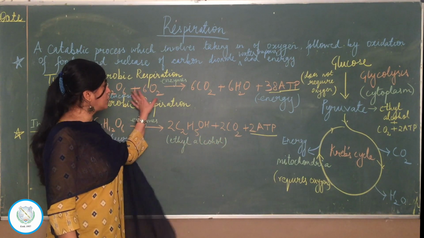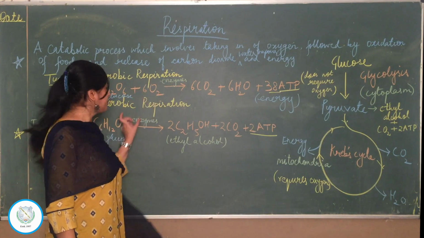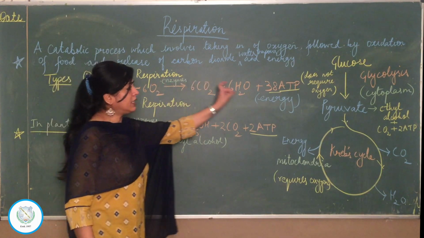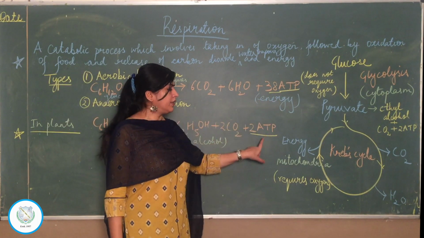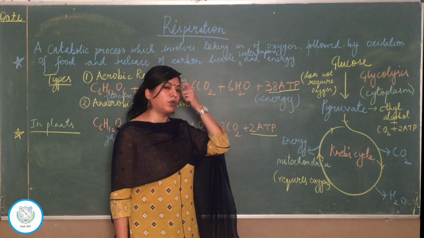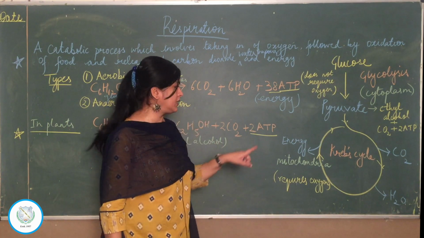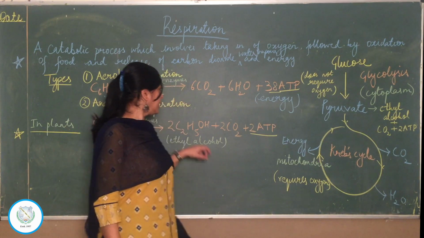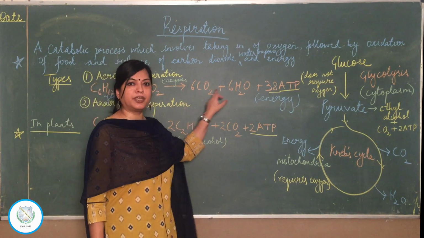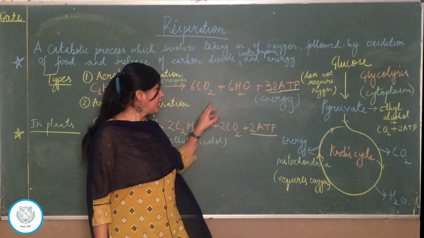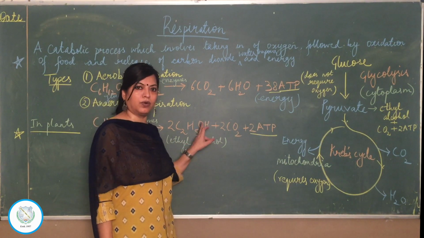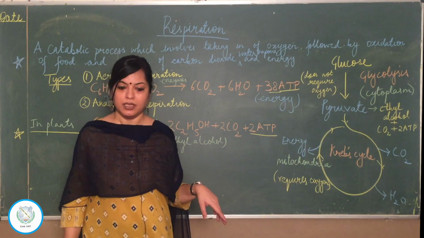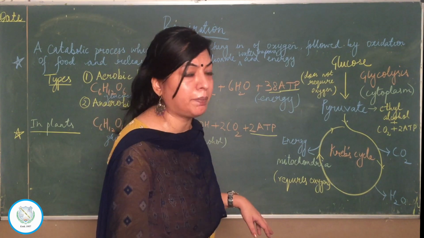So first variation was requires oxygen, does not require oxygen. Second was releases more energy, releases less energy. When you write more in bracket, you need to write 38 ATP. Releases less energy, you write 2 ATP. End products formed are carbon dioxide and water vapor. End products formed are ethyl alcohol and carbon dioxide. You need to mention in plants, because we are talking of respiration in plants today.